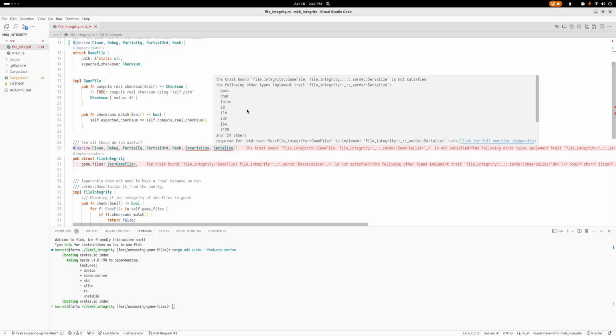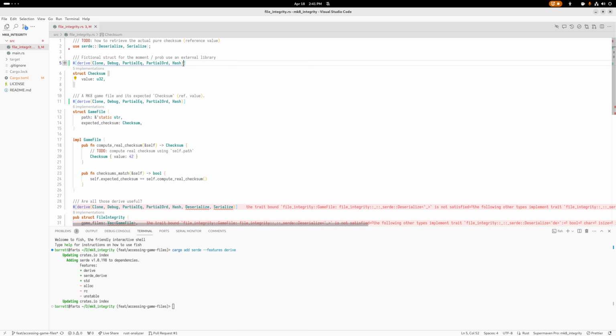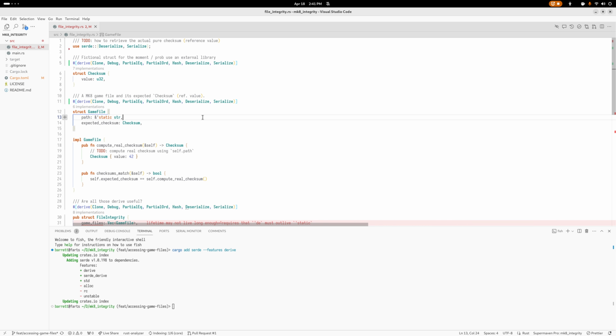Okay, so we're down to here. This is saying that we need to implement the Serialize and Deserialize traits for these two other objects. Let's put them up here. Deserialize and Serialize. And let's just do that here as well.